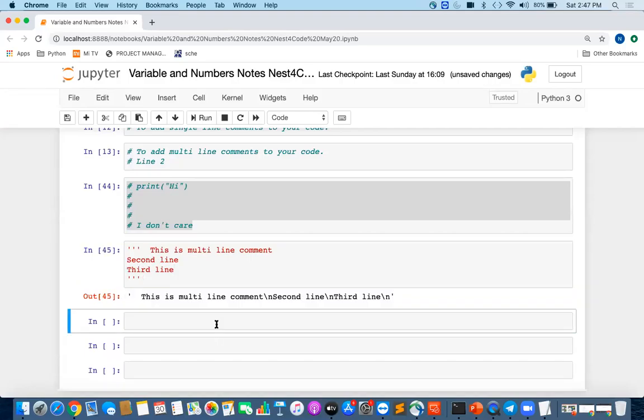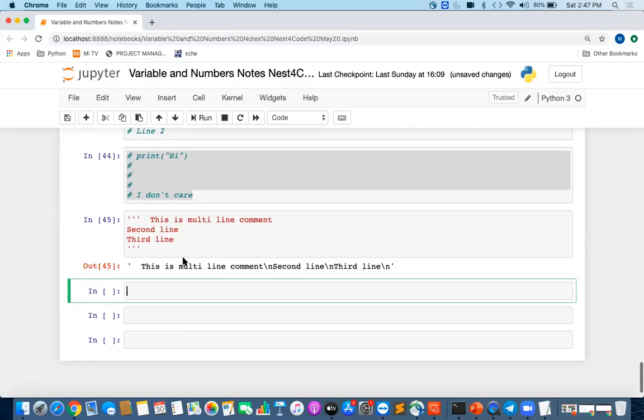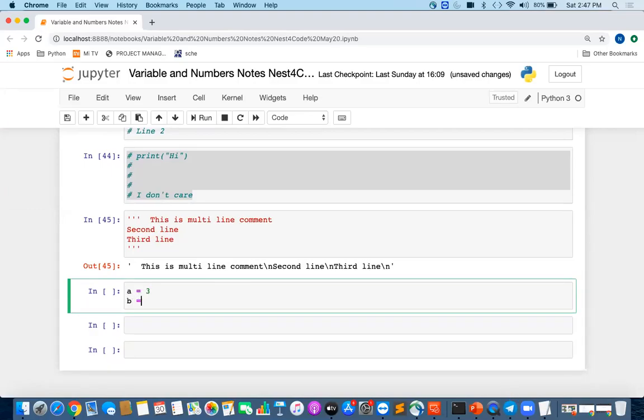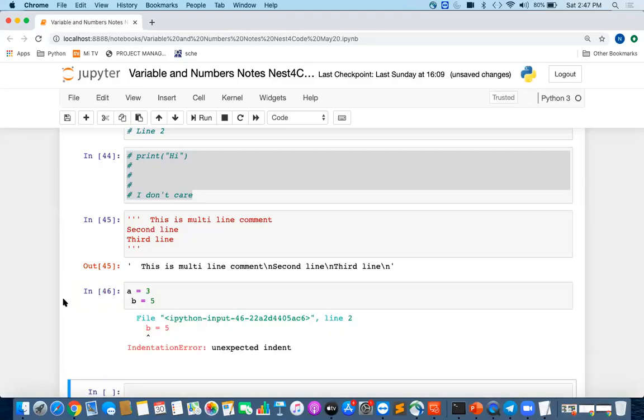The other thing, as maybe I discussed in the last session, is that indentation is very important in Python. Let me explain what indentation means. Let us suppose I'm defining a variable a equal to 3 and b equal to 5. If you see here, I put an extra space. This is not allowed in Python. We'll get an indentation error.